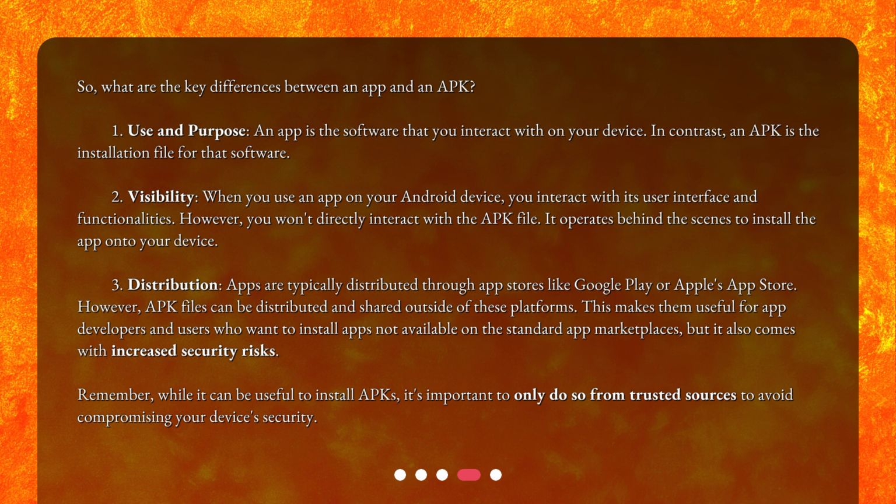2. Visibility. When you use an app on your Android device, you interact with its user interface and functionalities. However, you won't directly interact with the APK file. It operates behind the scenes to install the app onto your device.